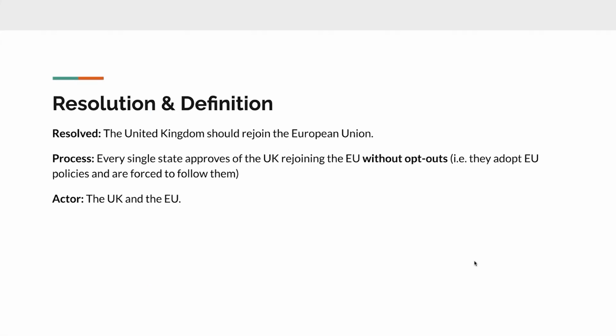The second part of it is it would be without opt-outs. So, for example, they'd have to adopt EU policies and be forced to follow them, like adopting the euro or certain trade or AI regulations, etc. The actors of the topic are the UK and EU. Those are the common terms in the resolution that'll be very important in a few later slides.